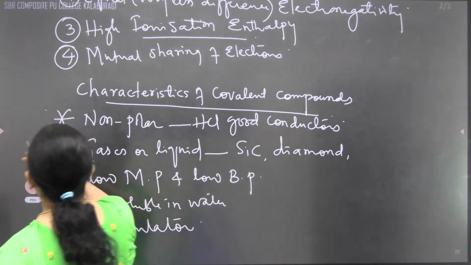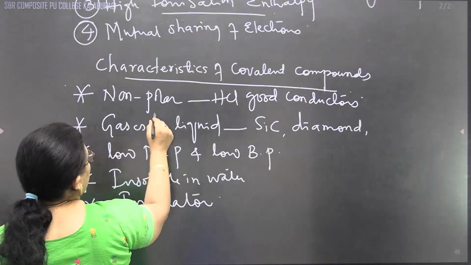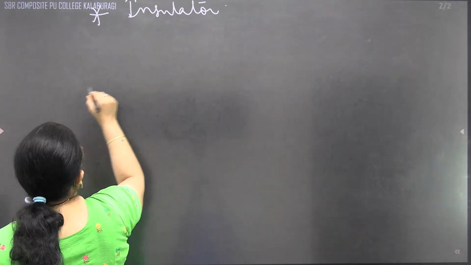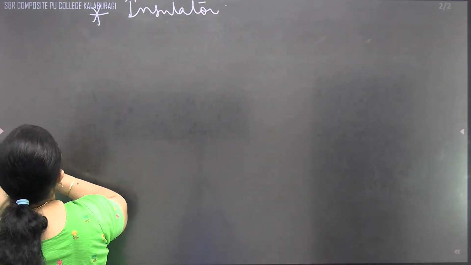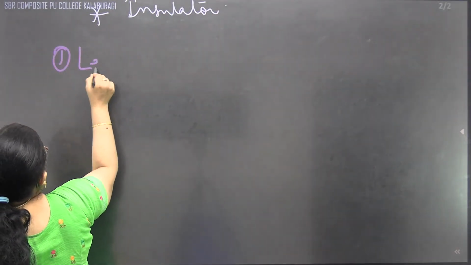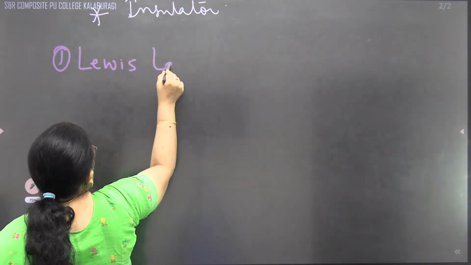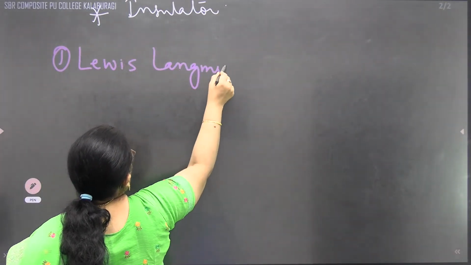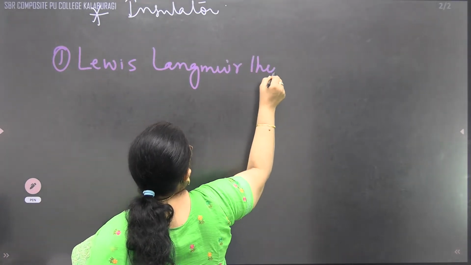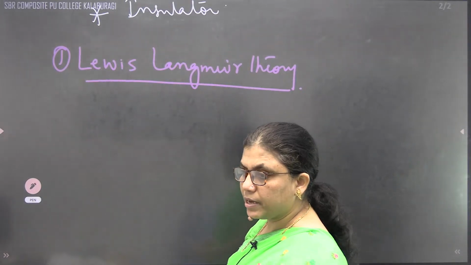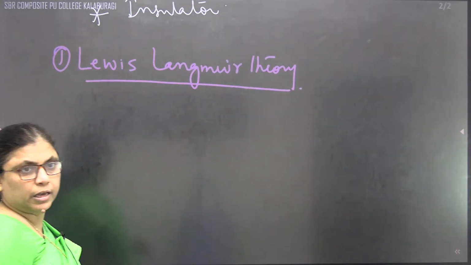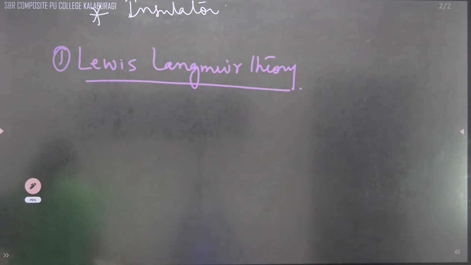Now let us move to the theories of the covalent bond in detail. Theories of covalent bond. Let us move to the first theory, the Lewis-Langmuir theory. According to the Lewis-Langmuir theory, they said that a covalent bond is formed by